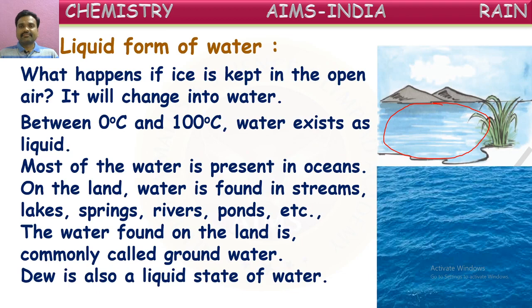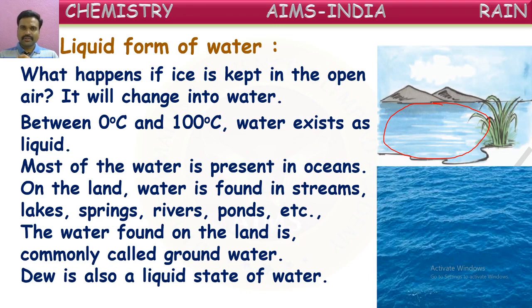Dew is a liquid state of water. Yes, normally we say water is liquid form, and at the same time, dew is also one of the liquid forms of water. Where do we see the dew? Generally, in the winter seasons, in the early mornings, if we come out from the home and observe the surroundings, if we have any vehicles outside, like bicycles and cars, on the surface of those vehicles some droplets of water will be there. Those water droplets are called dew.